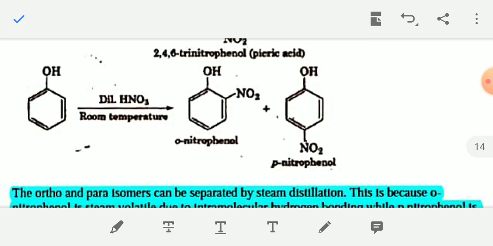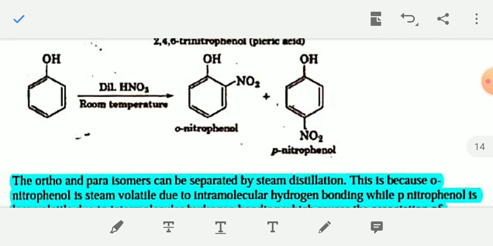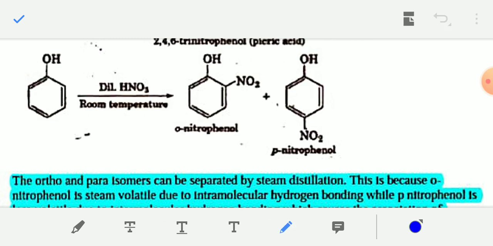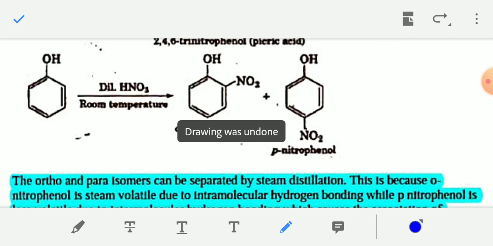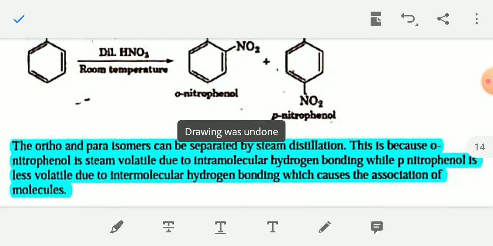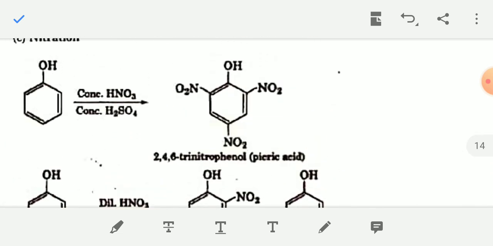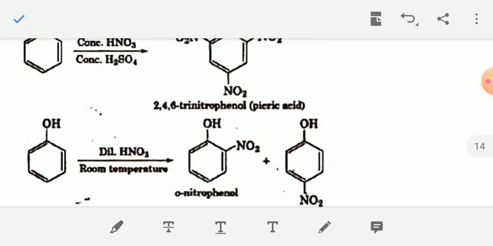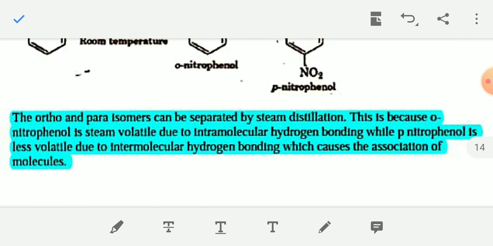But if nitration of phenol is carried out with dilute nitric acid at room temperature, then you will get orthonitrophenol and paranitrophenol only. But if the same reaction is carried out with a mixture of concentrated nitric acid and concentrated sulfuric acid, then you will get 2,4,6 trinitrophenol, also called picric acid.